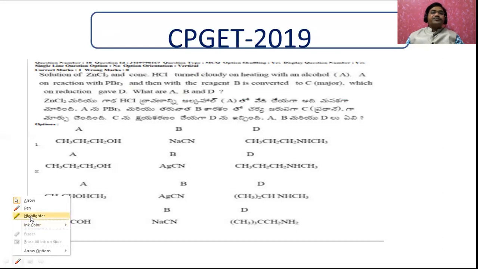Let us see what the important points are. It turned cloudy on heating. You remember, this is one point. And another one: A on reaction with PBr3 gives B. B is converted into C, but C is not asked to be identified. And another one: which on reduction gave D. Then what are A, B, D?